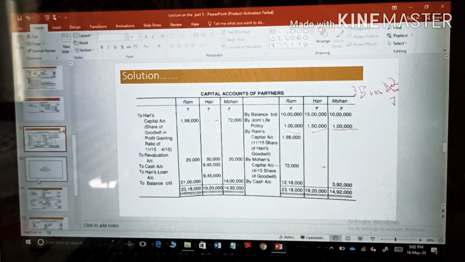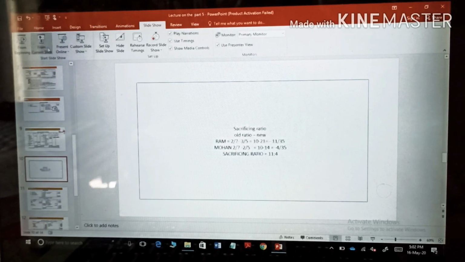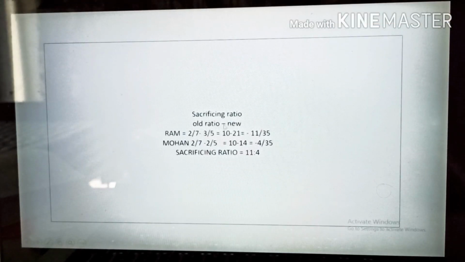So first calculate the sacrificing ratio like this. You can check here, I have done the sacrificing ratio. You can do old minus new ratio or new minus old ratio. When you do old minus new ratio, Ram: old ratio 2/7, new ratio 3/5. Then the ratio will come 11/35. In case of Mohan it will come 4/35. The sacrificing ratio which we have calculated over here is 11:4.